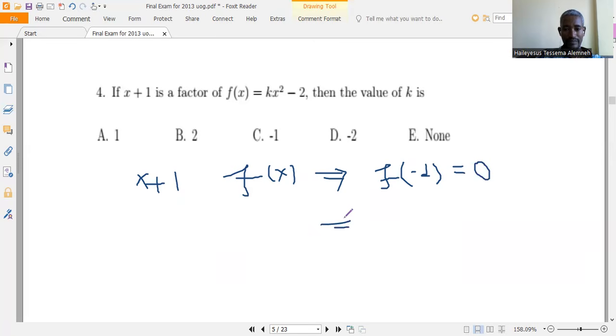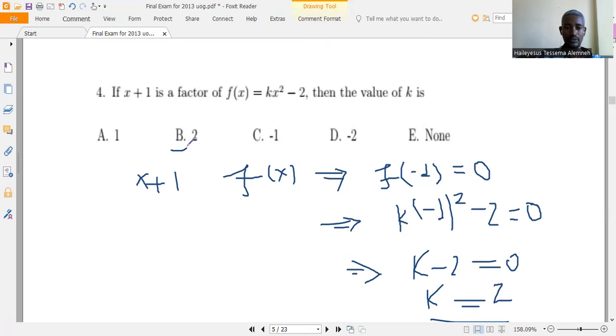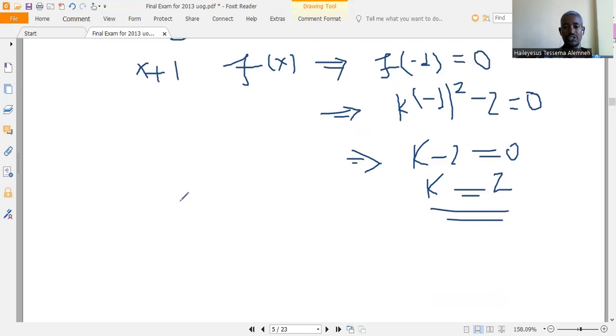So f of minus 1 is k times minus 1 the whole square plus minus 2, which is equal to 0. So minus 1 squared is 1, which gives k minus 2 equal to 0. Solving for k, k is equal to positive 2. So this one is also the solution.